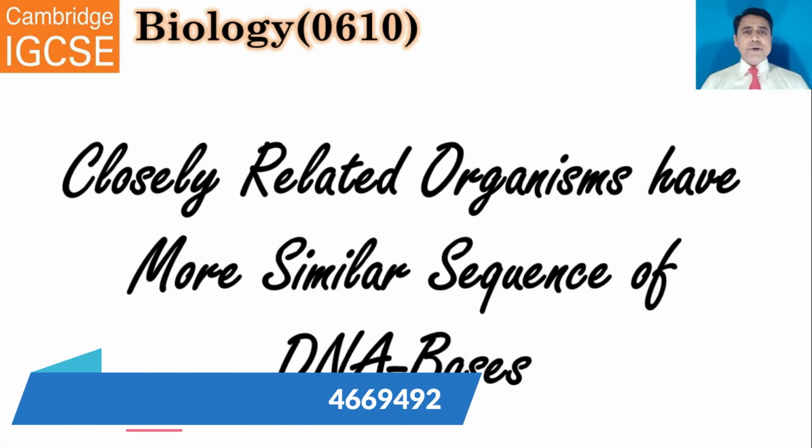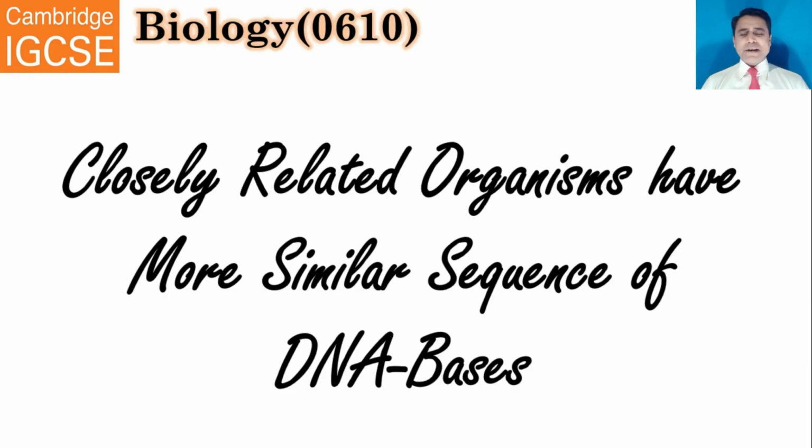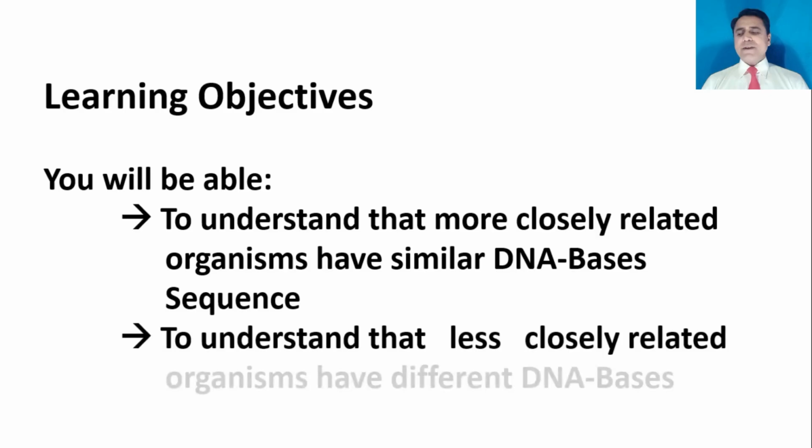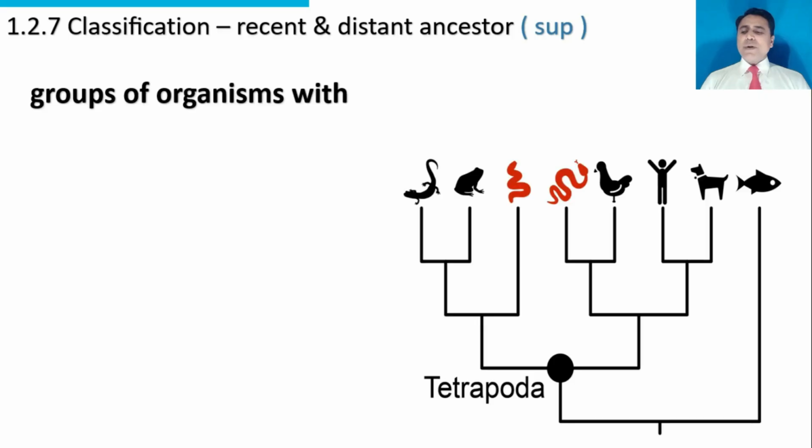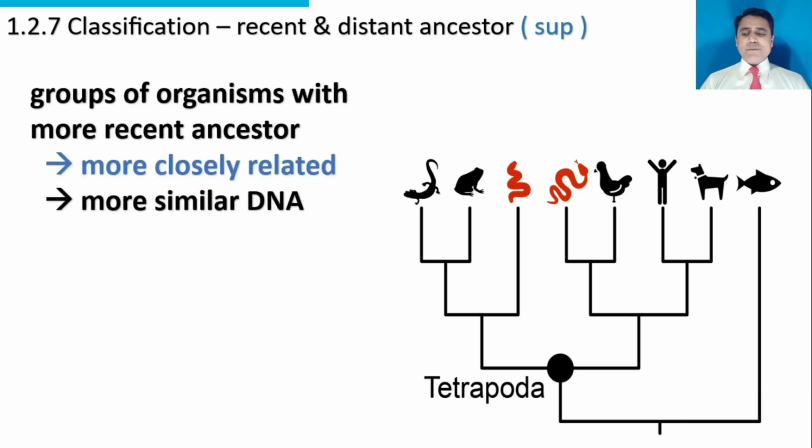The topic to be discussed is that closely related organisms have more similar sequences of DNA bases. To understand that more closely related organisms have similar DNA base sequences. Groups of organisms with a more recent ancestor are more closely related because they have more similar DNA.